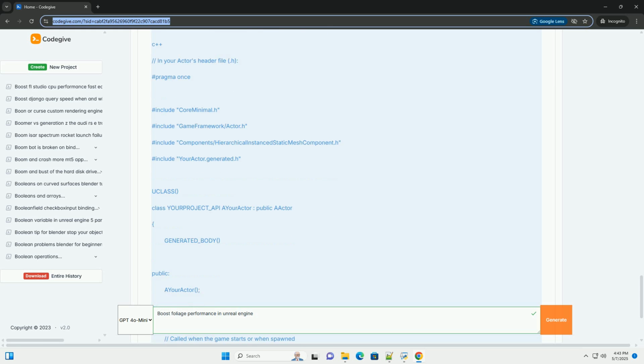Streaming and loading. Efficiently loading and unloading foliage is crucial for large open worlds. World composition: use world composition to divide your level into smaller tiles that can be loaded and unloaded independently. Level streaming volumes: use level streaming volumes to load and unload foliage based on the player's location. Asynchronous loading: load foliage asynchronously in the background to avoid hitching. Use the load package async function or the asset manager.